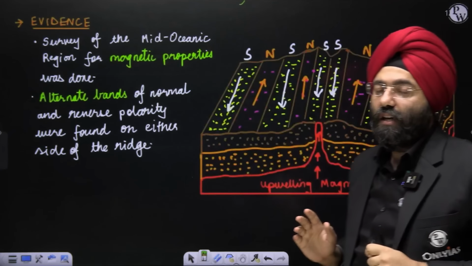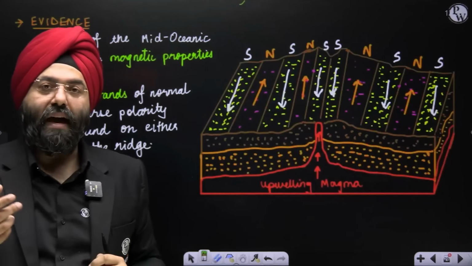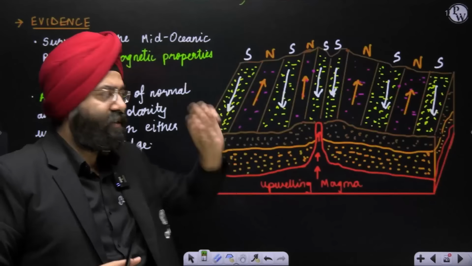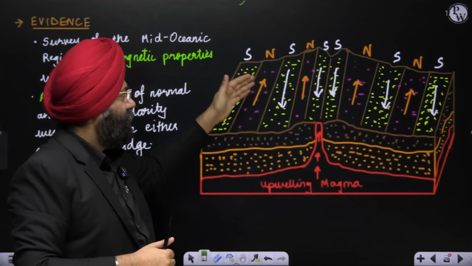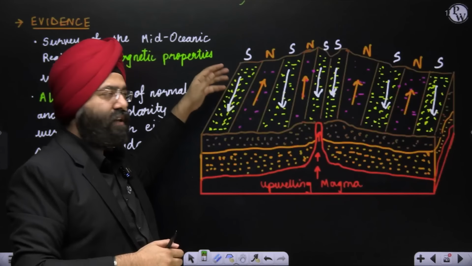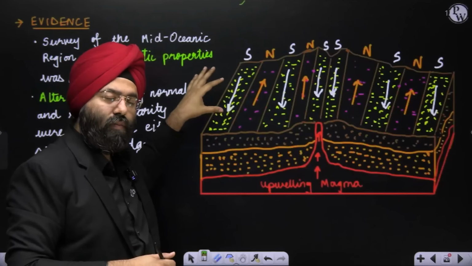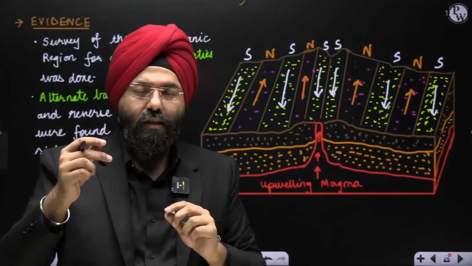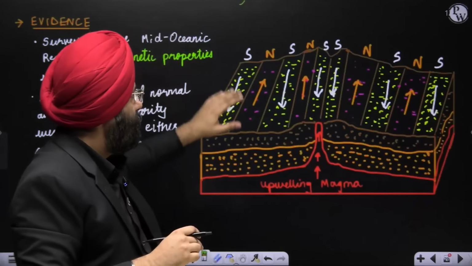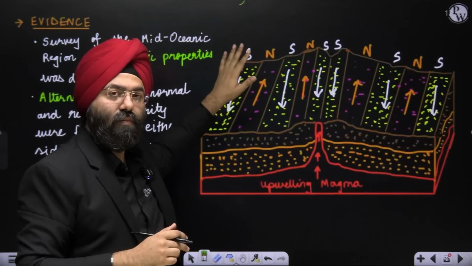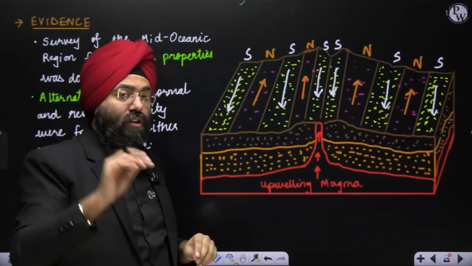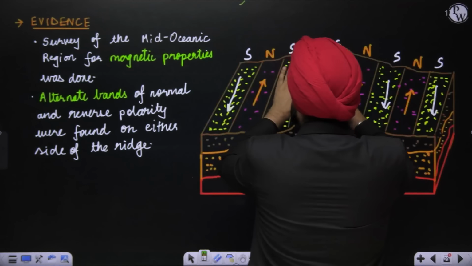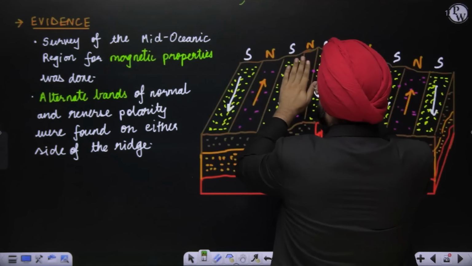Polarity reversal is also an indication which you can match. Supposing a few thousand years ago, there was a reversal in polarity, and you note a similar thing over here. Similarly, a few thousand years before that, there was a reversal in polarity and you can note it on the mid-oceanic ridge region around that. That will give you an idea that the reversal in the magnetic properties reflects the direction in the mid-oceanic regions and surrounding them. So the outcome is that you realize there is a spreading of the mid-oceanic region, that means spreading of the sea floor is basically taking place.